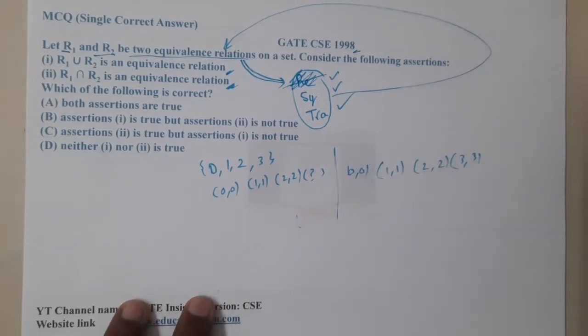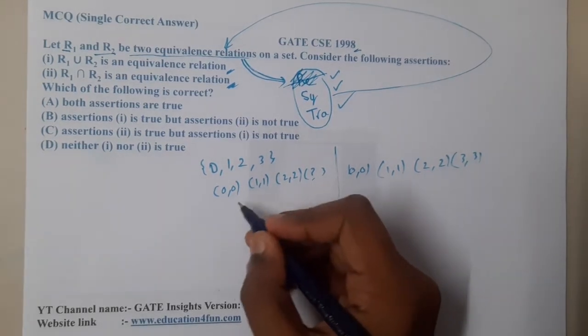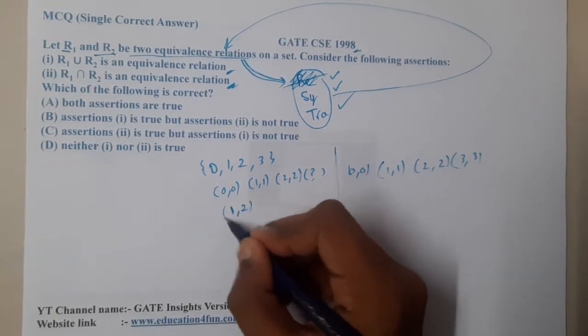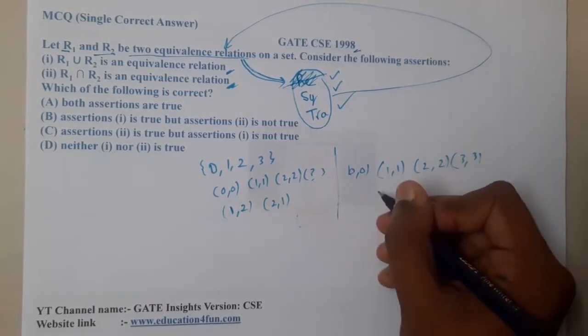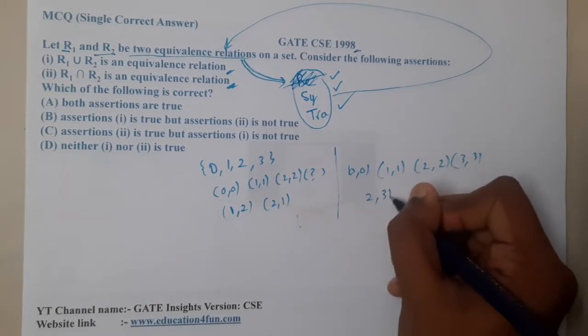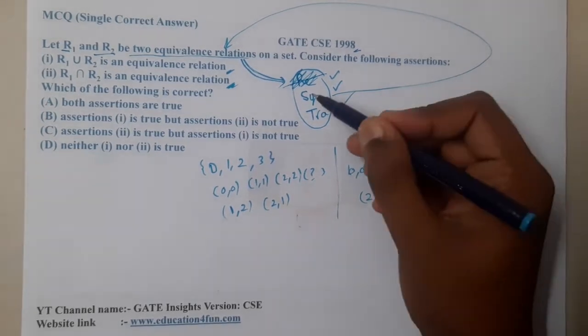Now when it comes to symmetry, what exactly does symmetry say, guys? Symmetry says if 1,2 is there, 2,1 should be there. Similarly, if you take one more relation, let me take 2,3. If 2,3 is there, 3,2 should be there. So these two are also satisfying symmetry.